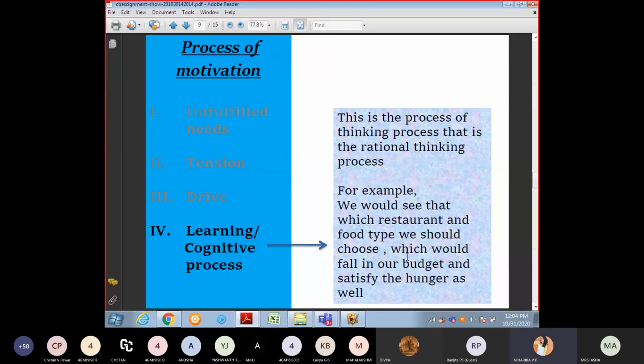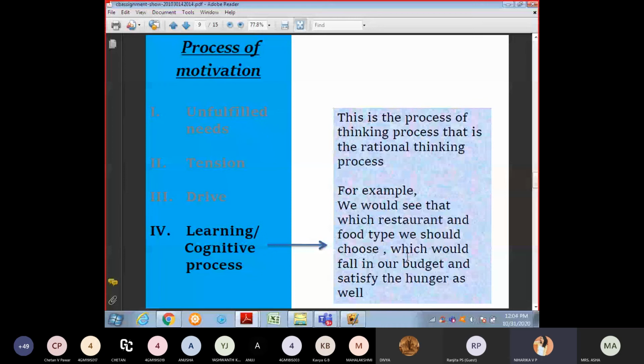Learning is a cognitive process, a rational thinking process. For example, we would see which restaurant and food type we should choose, which should fall in our budget and also satisfy the hunger. Because not everyone is born rich. If we go to a restaurant, we can't buy everything on the menu.